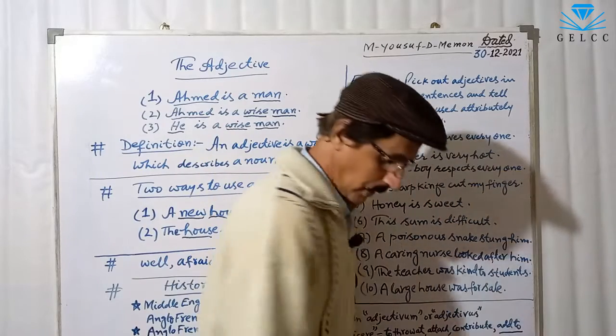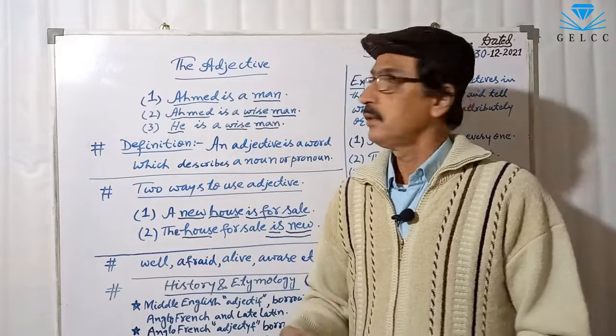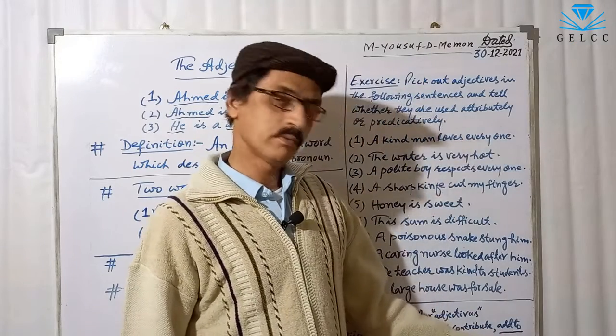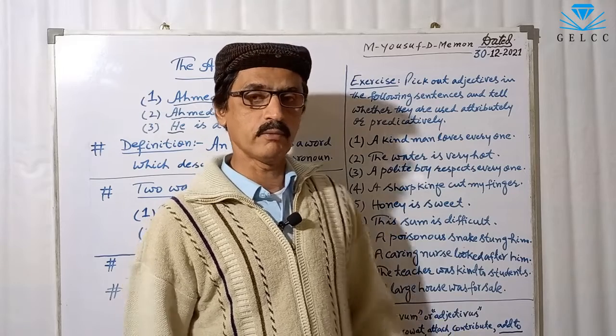As I told you in the beginning, the word adjective means add to. This is the Latin word for add to.